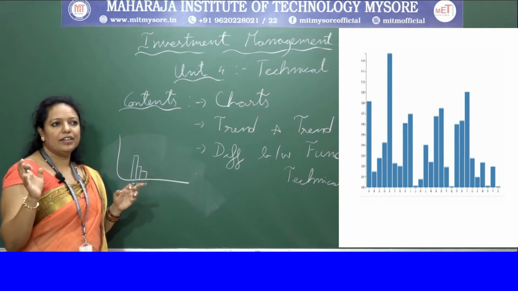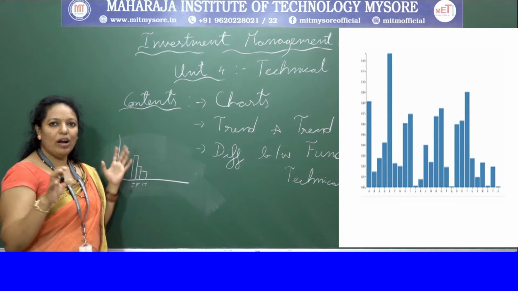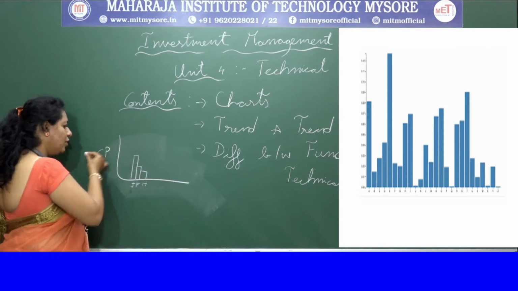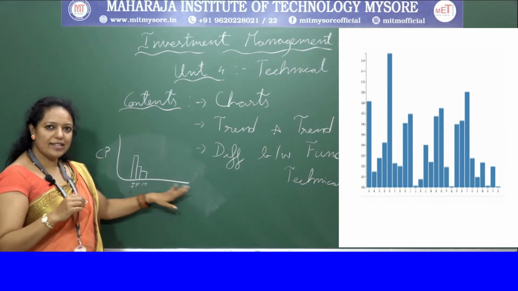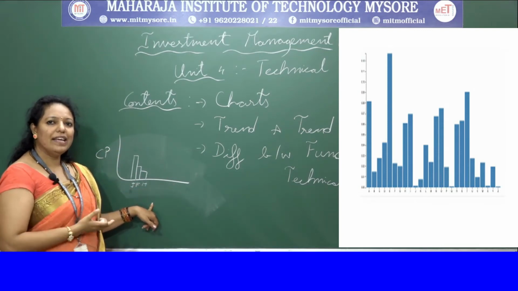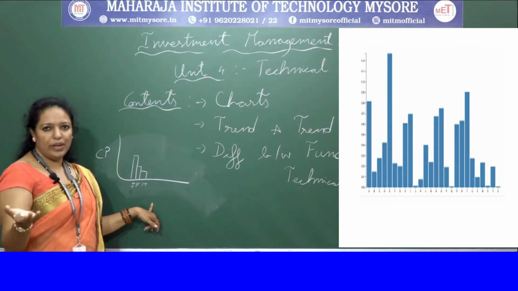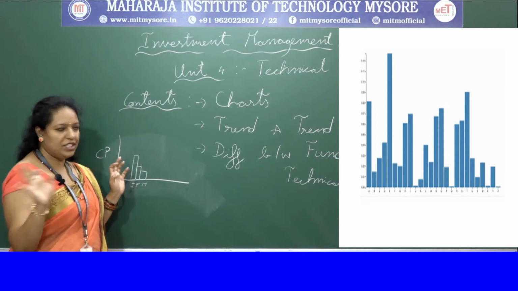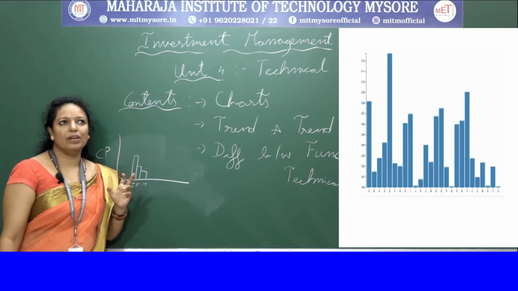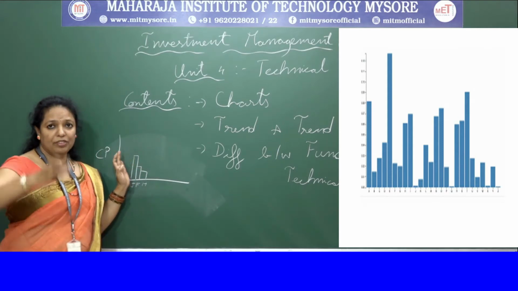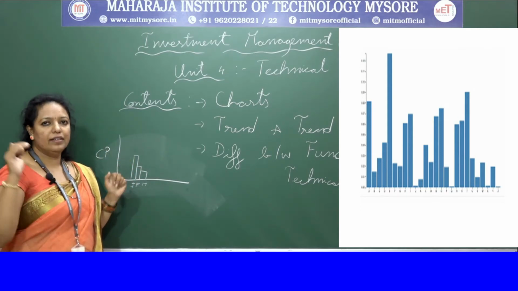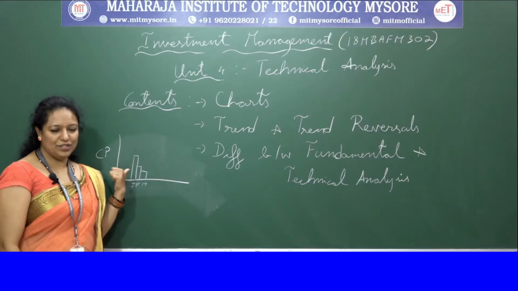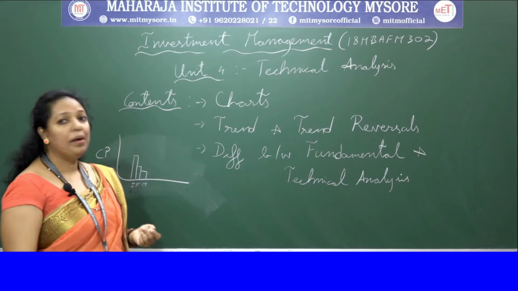So here it is quite easy to identify the price range. Here normally there will be the closing prices. The X axis will denote the year, month, days or week, and the Y axis will normally denote the closing prices or volume, whichever you consider. So in this, normally the upward signal is denoted in black and the downward signal is denoted in red. Okay, so hopefully you have understood this. So this is about the bar chart.